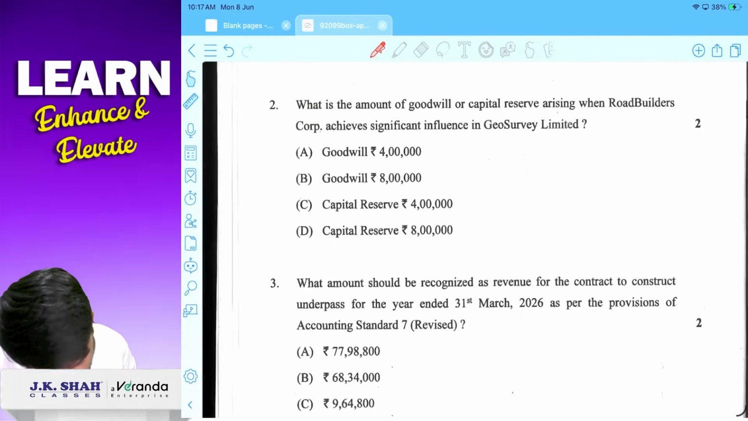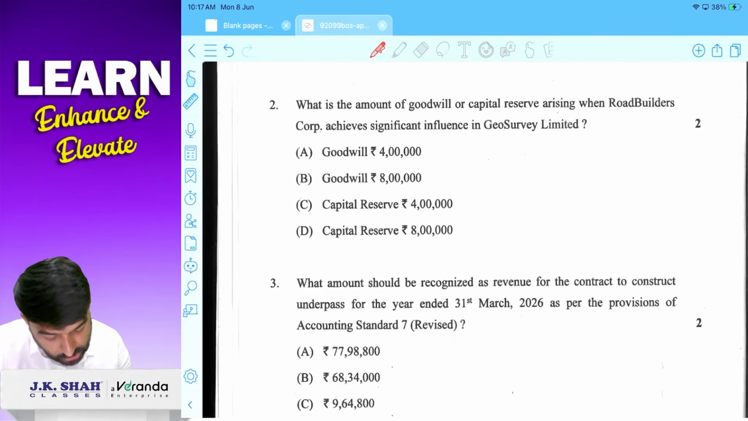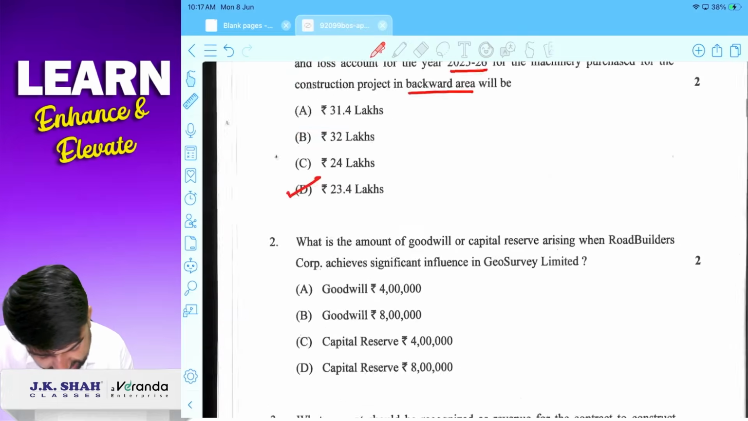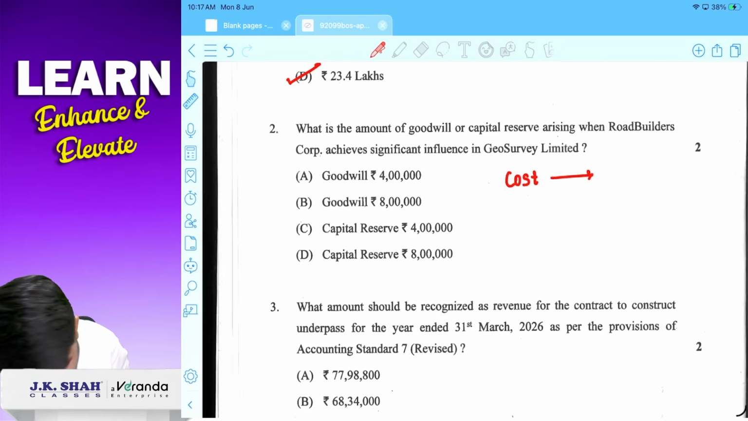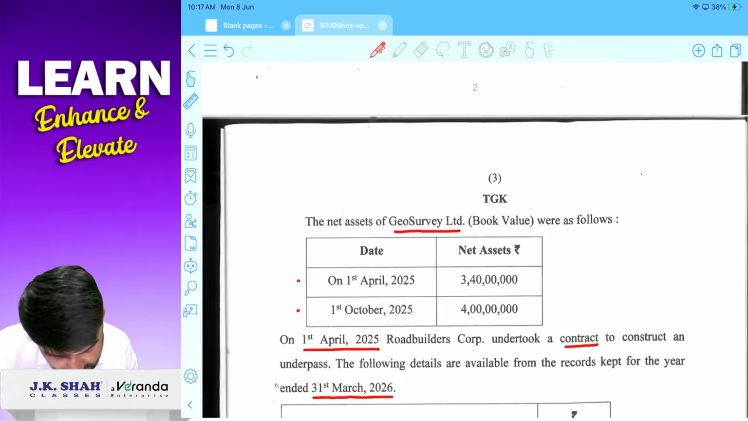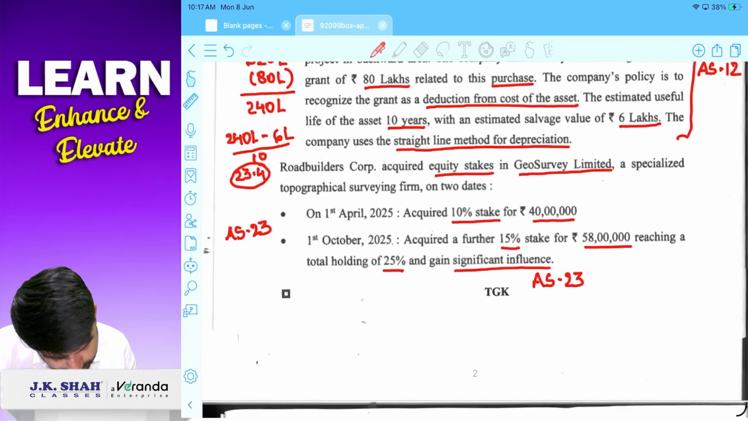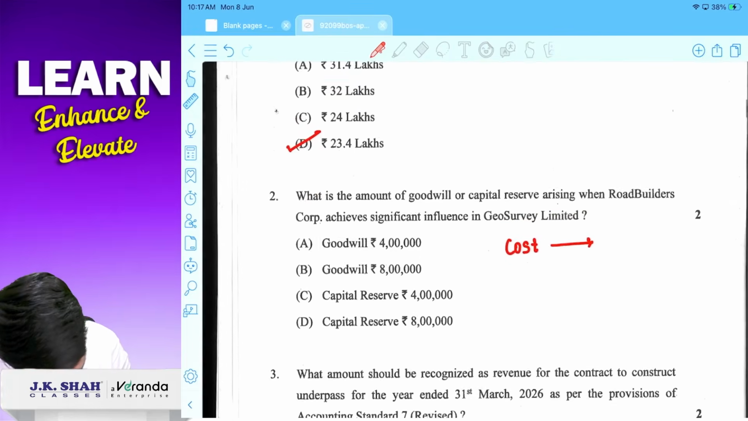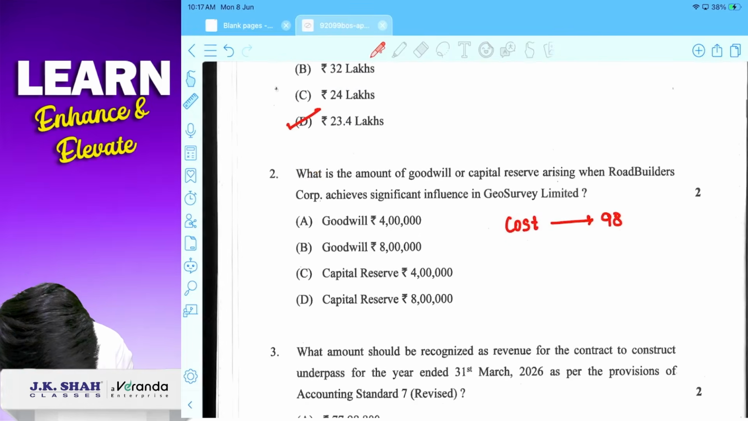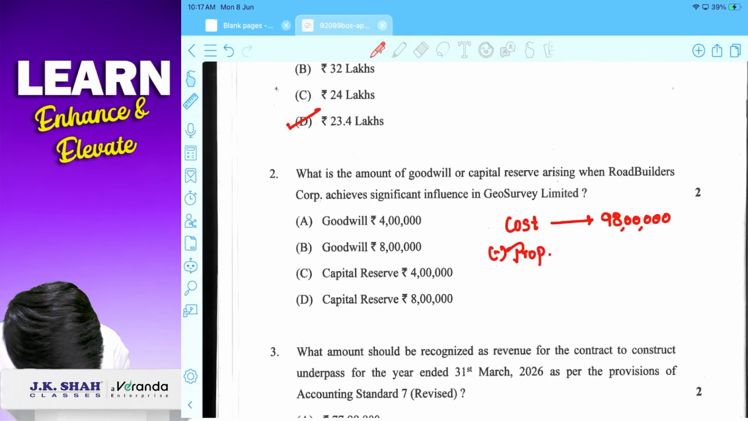Now what is the amount of goodwill or capital reserve in case of associate? Okay, ठीक है. So it is very simple. For goodwill and capital reserve, we have to compare cost of acquisition, and cost of acquisition is how much here? Cost of acquisition is 40 plus 58. 98 lakhs is the cost of acquisition, and it will be deducted by proportionate net asset.